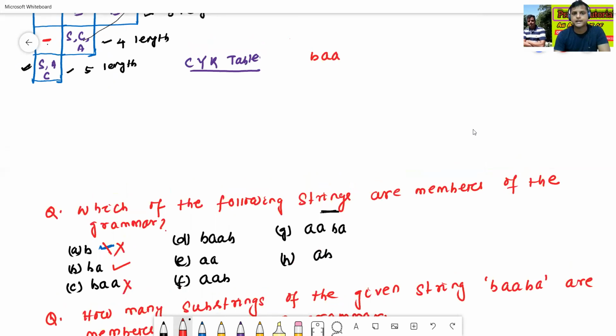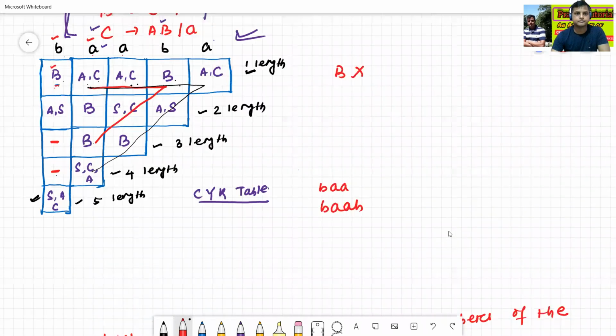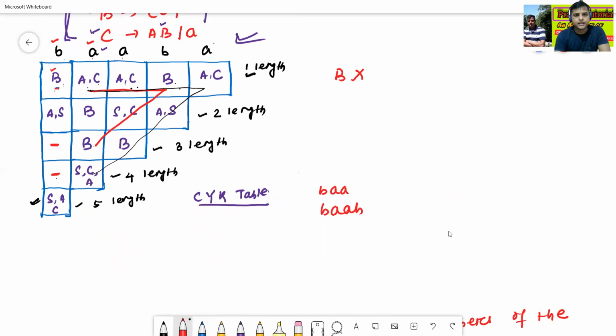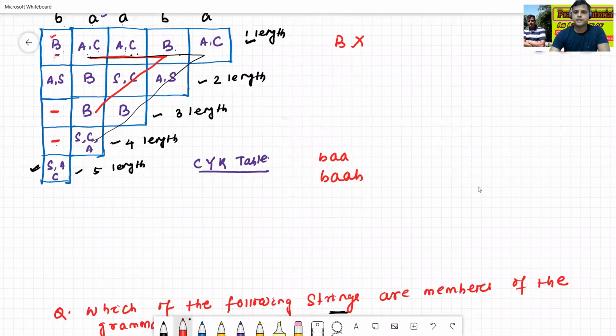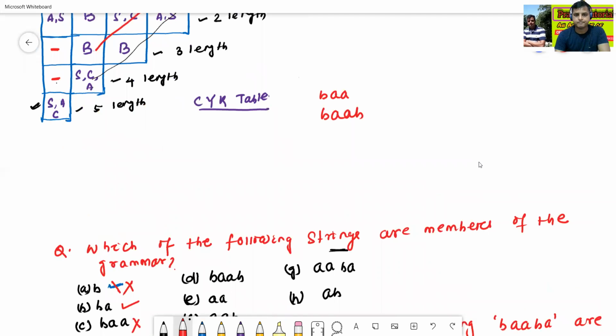Now we'll check BAAB. Is BAAB a member or not? BAAB means this one. This box does not contain anything. So BAAB is not a member.